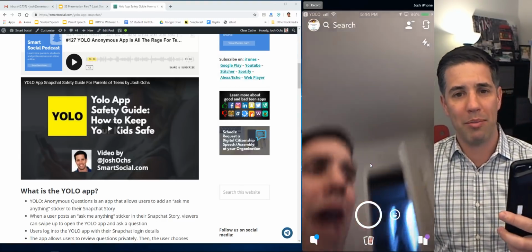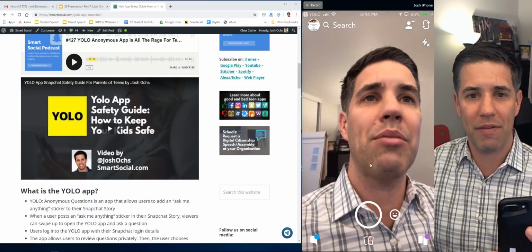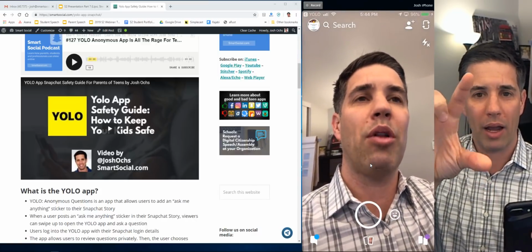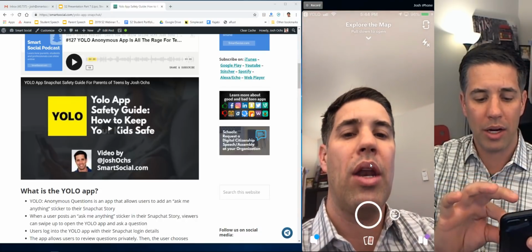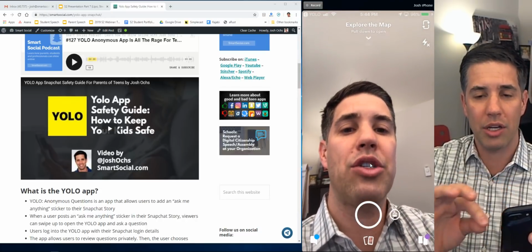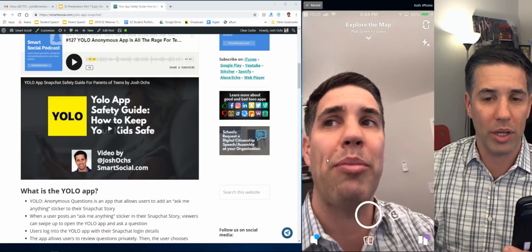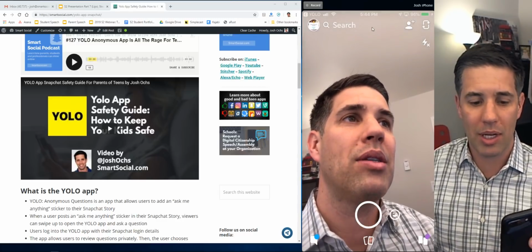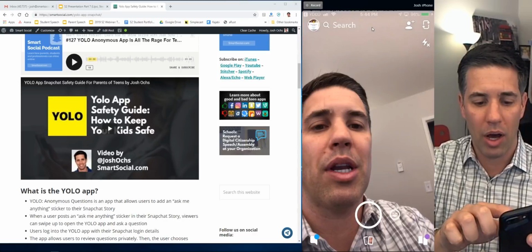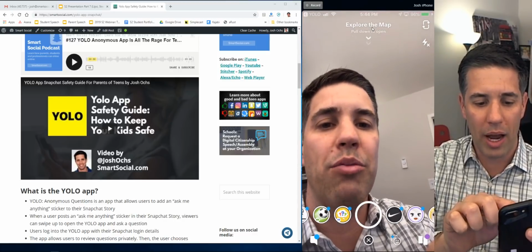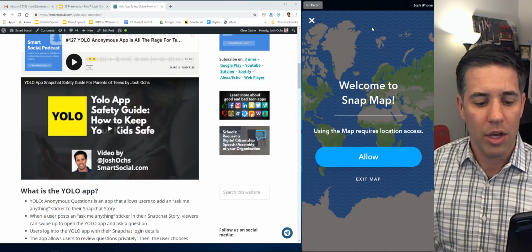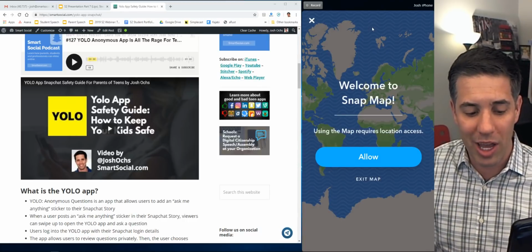To do Snap Map, I am going to click my fingers on the screen and I'm going to pull them back, okay? And actually, it used to do it that way. It has changed in the last week. I'm going to explore by pulling down. See up at the top? I'm just going to pull down from the top. Now I'm clicking right there. Let's go ahead and zoom back and then pull down. It's a little hard.